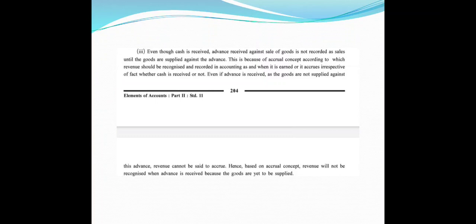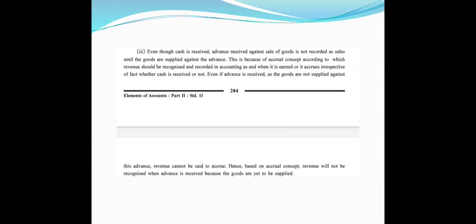And the last one is, even though cash is received as advance against sale of goods, it is not recorded as sales until the goods are supplied against the advances. This is because of accrual concept, according to which revenue should be recognized and recorded in the accounting as and when it is earned or it occurs, irrespective of whether cash is received or not.